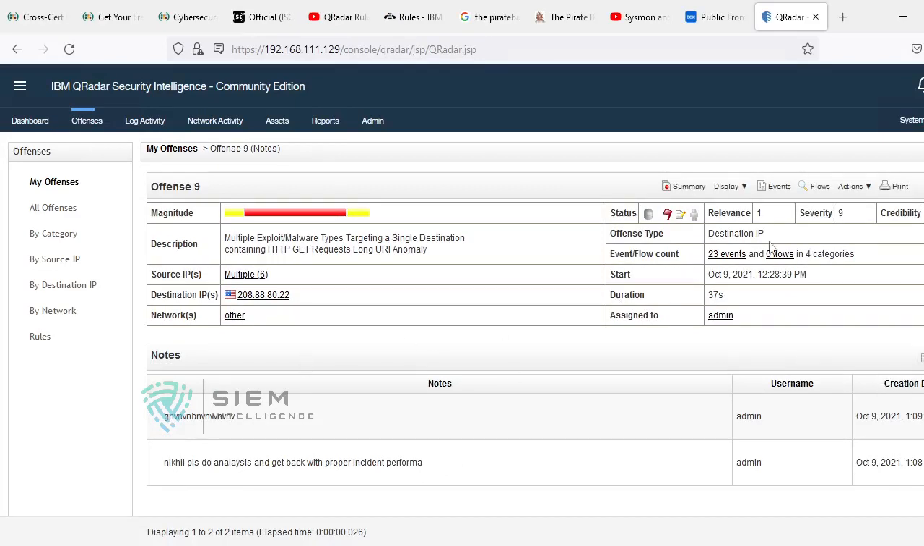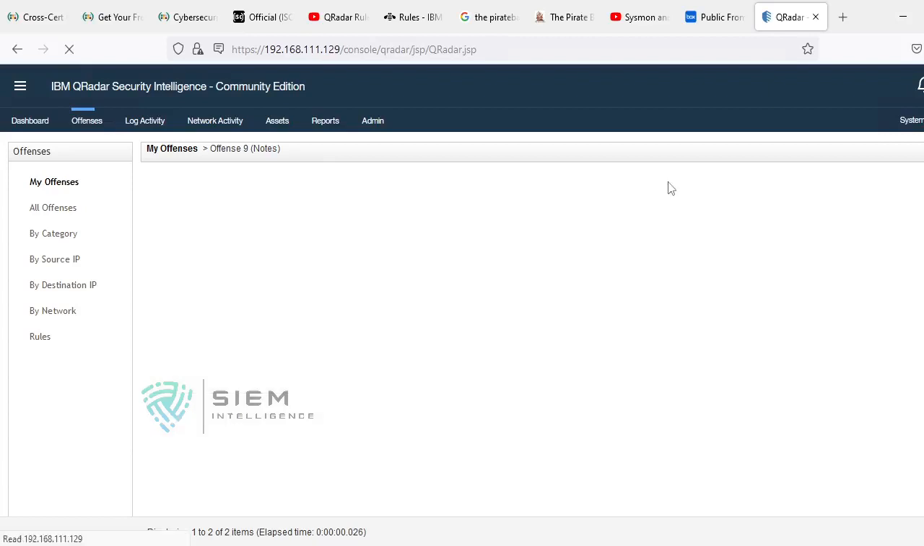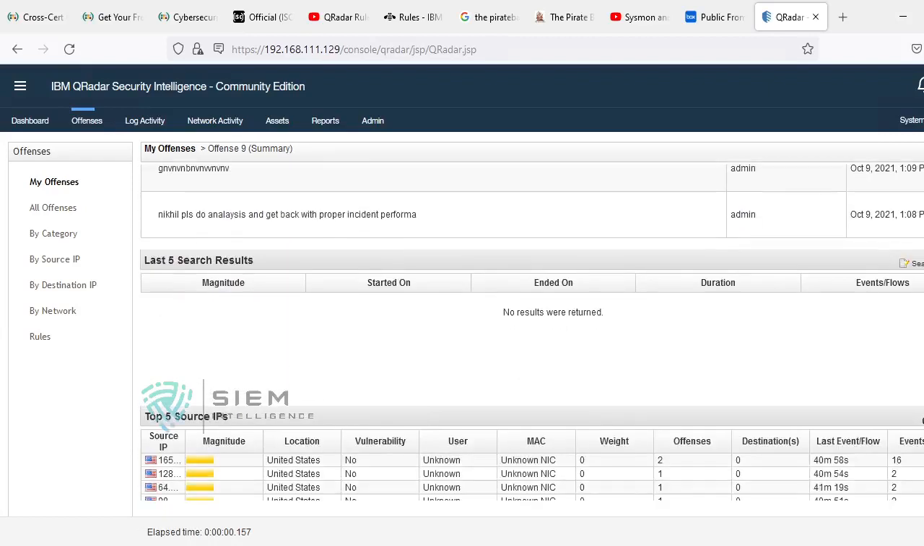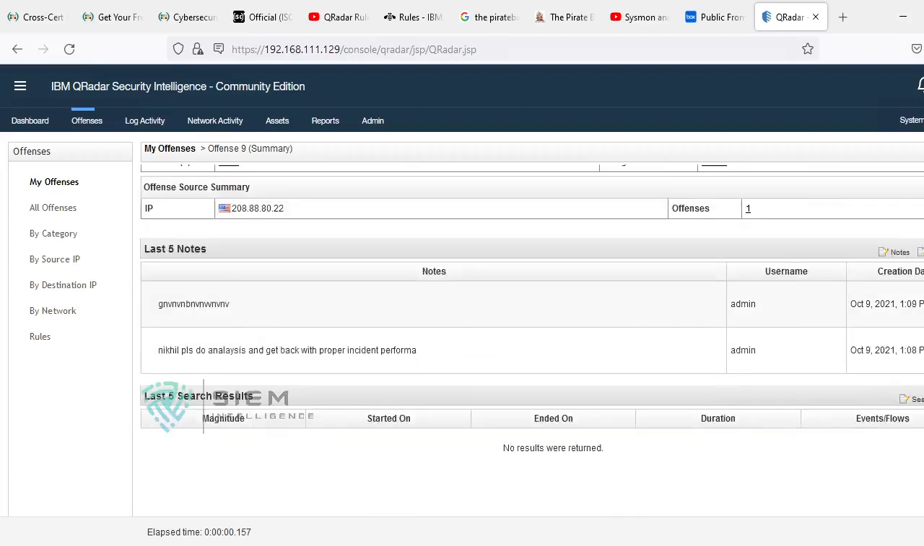But over here, to do summary, you will get all top 5 notes. See, top 5 notes you will get here. So related to any analysis, actually what are the last 5 notes? This is investigating offense report details.